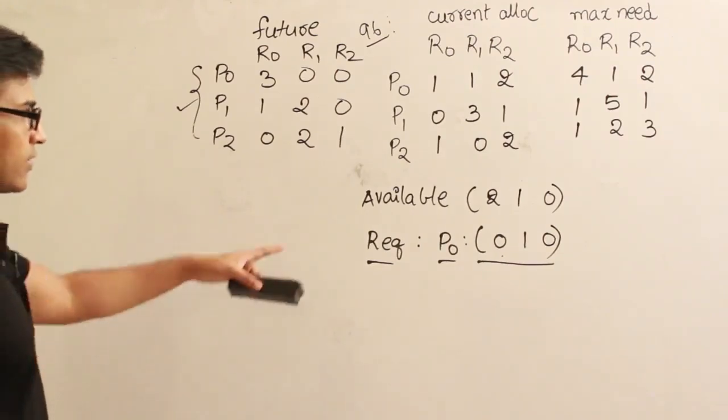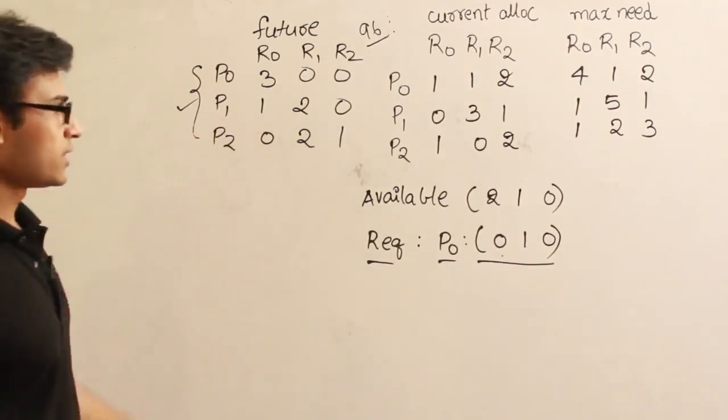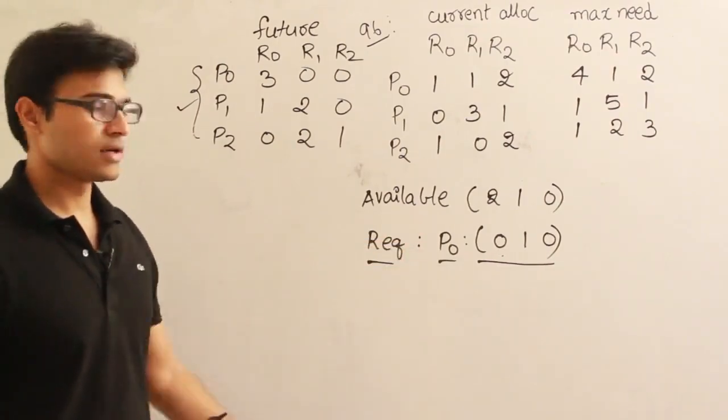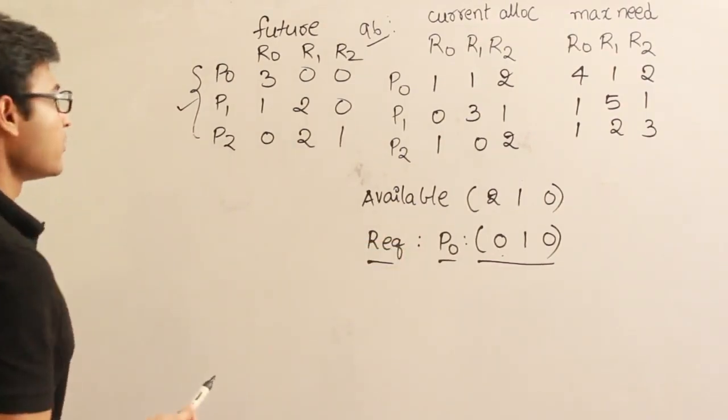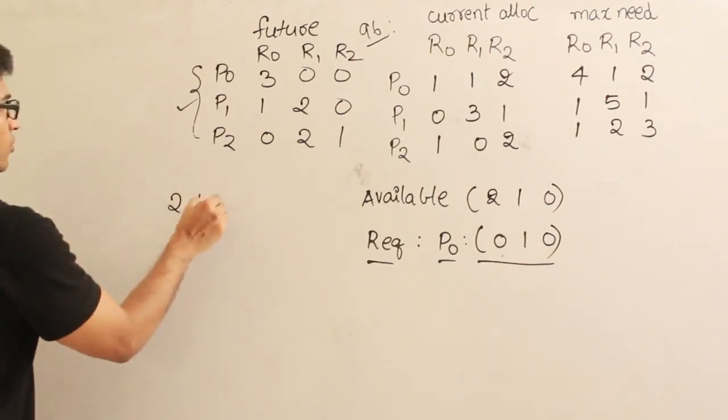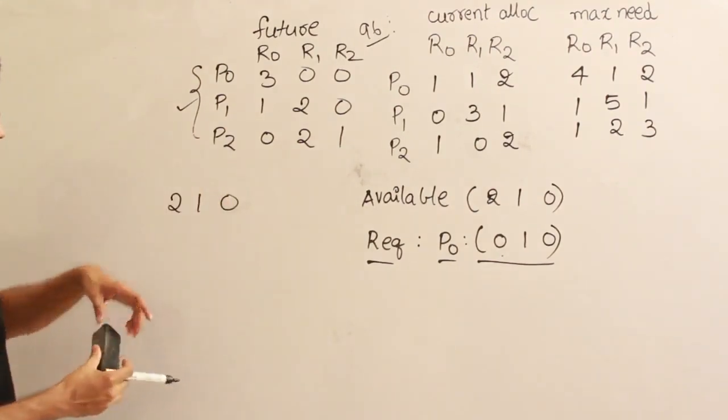Now using this available and using this future needs, let's see if there is any safe sequence out. If there is no safe sequence, then we are not going to allocate it. If there is safe sequence, we are going to go ahead with that. Let's see. Now availability is 210. Using this, can you satisfy any of these needs?